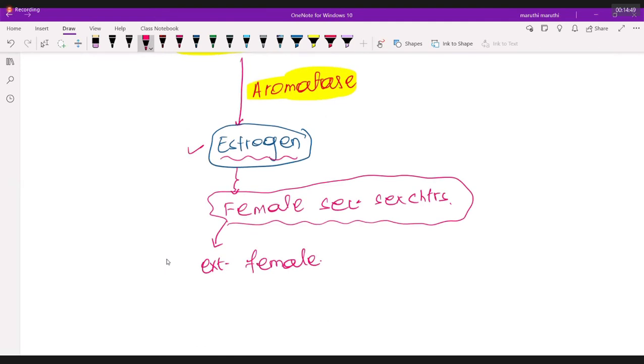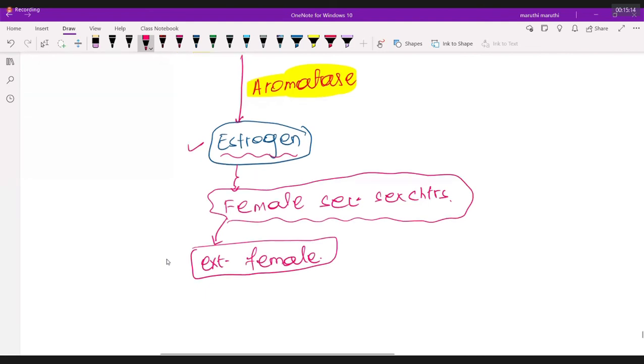At the same time, the urogenital sinus also has testosterone receptors, but they are not working. If testosterone receptors are not working, then what is going to happen? The urogenital sinus will develop directly into female external genitalia.